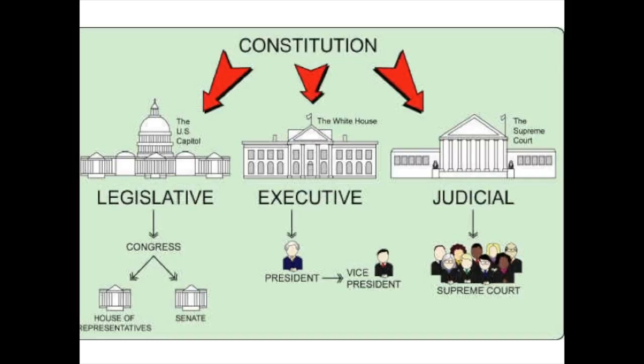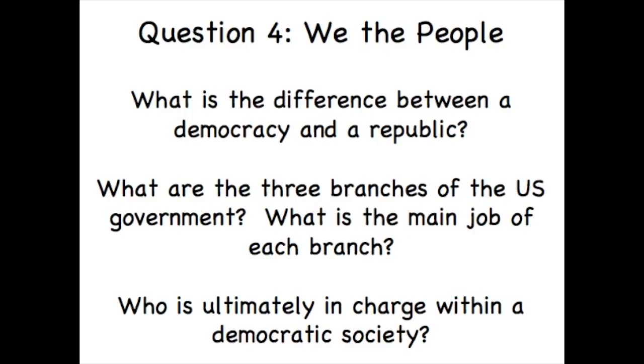So, to wrap up this lesson, what I'd like you to do is just tell me the difference between a democracy, the big concept, and the type of republic. Write them in your own words. How is a democracy different from a republic? Second part of the question is just very briefly outline for me what the three branches of the U.S. government are and their main job. And lastly, who is ultimately in charge in a democratic society? Write those three things down,